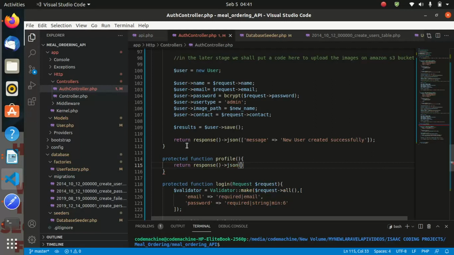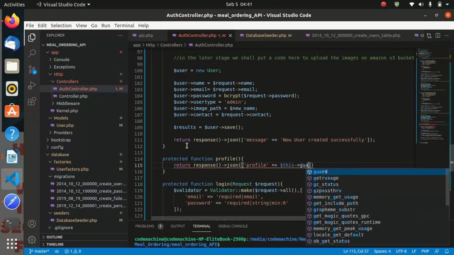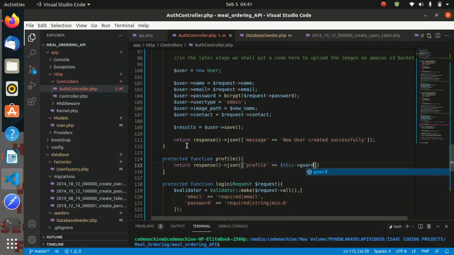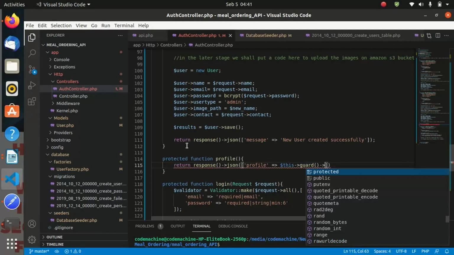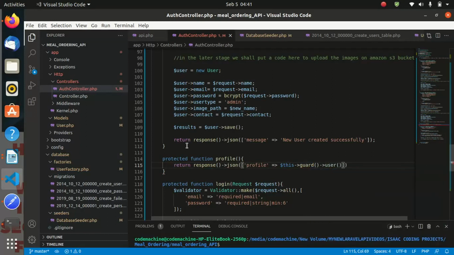We are returning a response of type JSON, and let us put profile. Then we say this guard and from the guard let us return the user object and terminate.